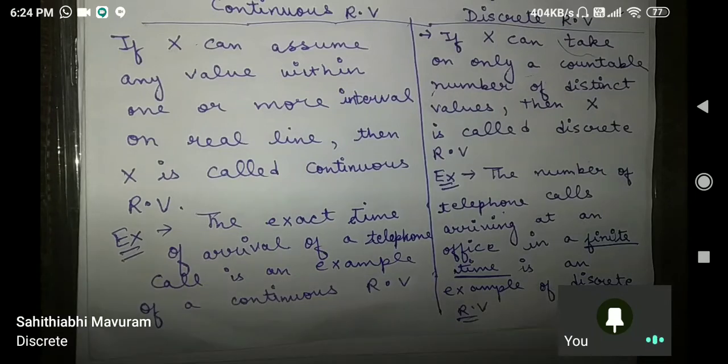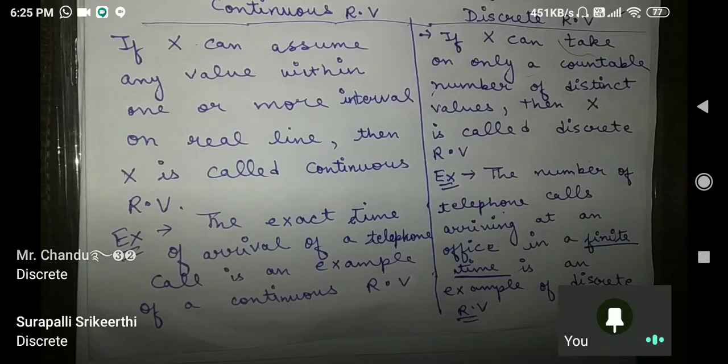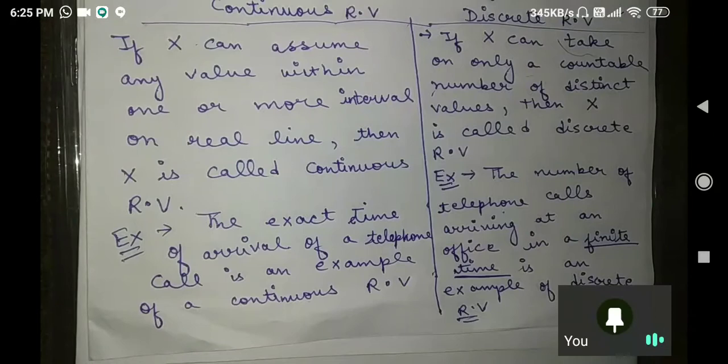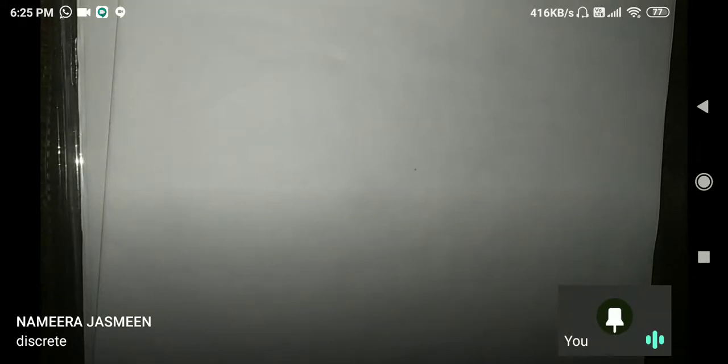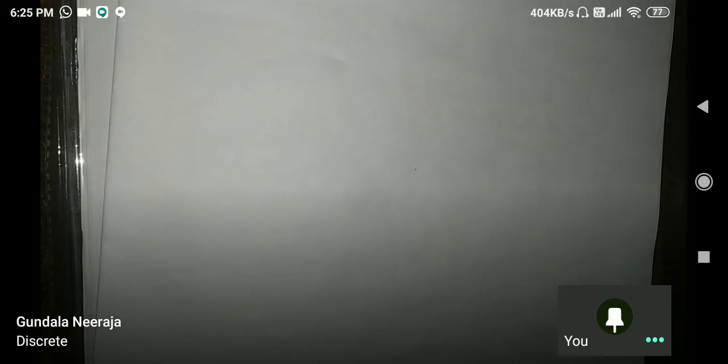Everyone is able to understand. Means all the concepts are clear. Very good. Everybody understood now clearly what is discrete and continuous. Perfect.